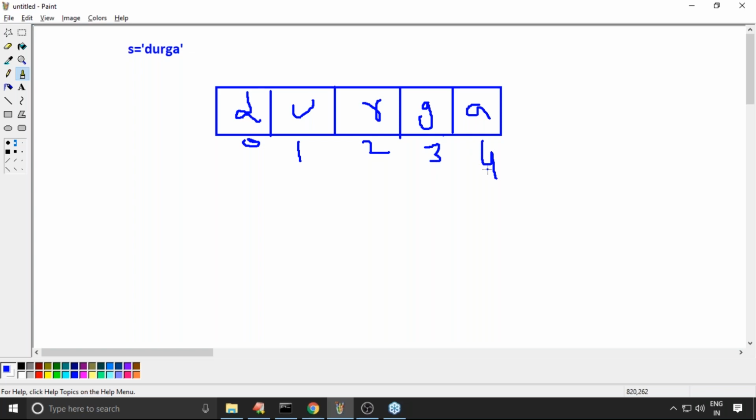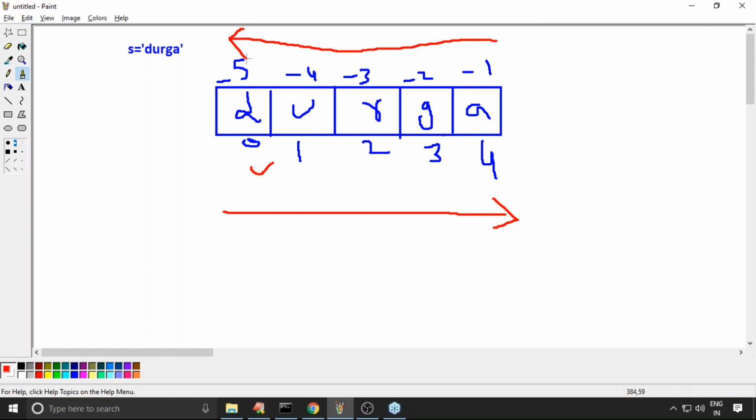The biggest advantage, the biggest facility in Python is that negative index is also possible. Remember this. The negative index is -1, -2, -3, -4, and then -5. In the last session we covered all these things already. Positive index starts from zero and is always from left to right. But negative indexing starts from -1 and always goes right to left, in the backward direction.